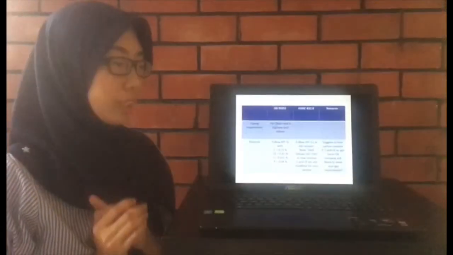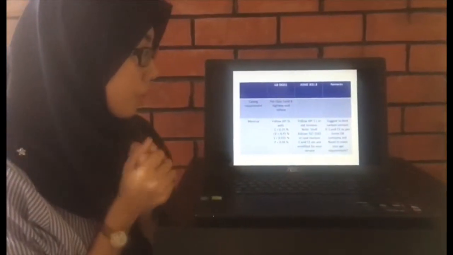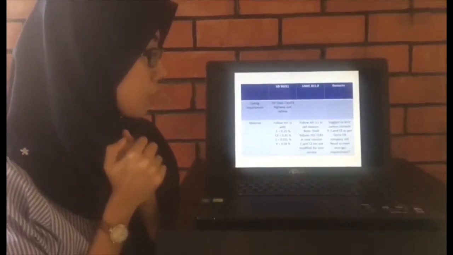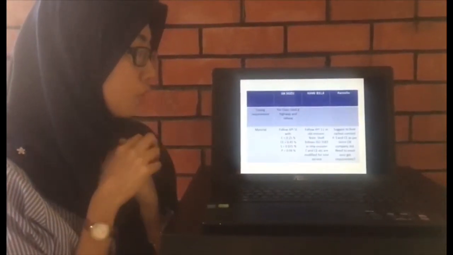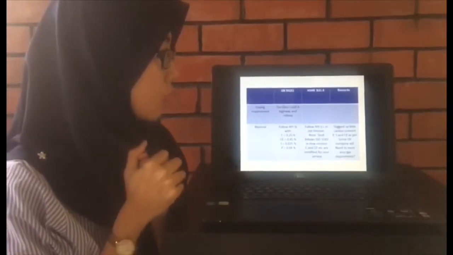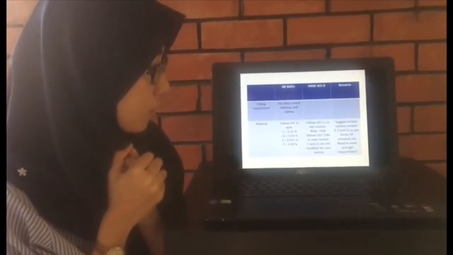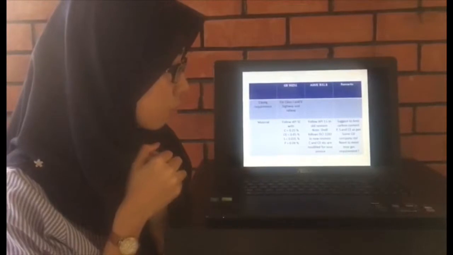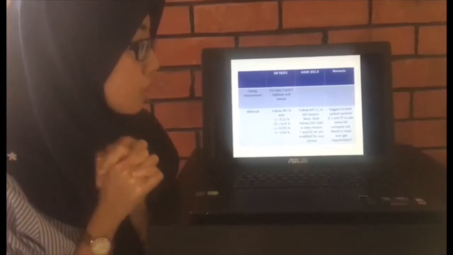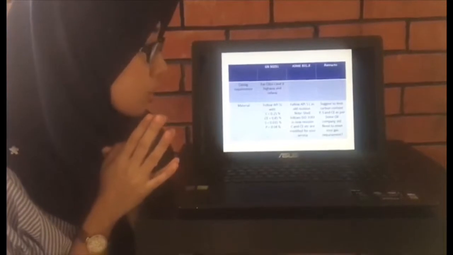For zone C, for the material, GB 50251 follows API 5L with carbon less than 0.25%, cerium less than 0.5%, sulfur less than 0.035%, and phosphorus less than 0.04%. For ASME B31.8, it follows API 5L in the old revision. Note that Shell follows ISO 3183 in the new revision. Carbon and cerium are modified for sour service. For the remarks, suggest to limit carbon content, phosphorus, sulfur and cerium as per some oil company standard. Need to meet sour gas requirement.